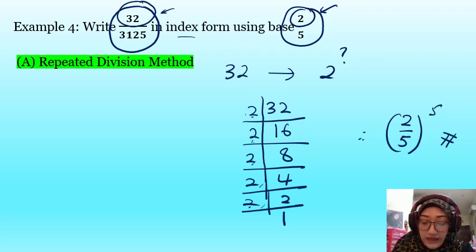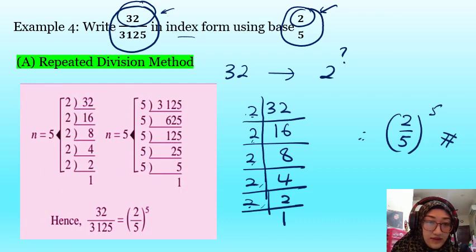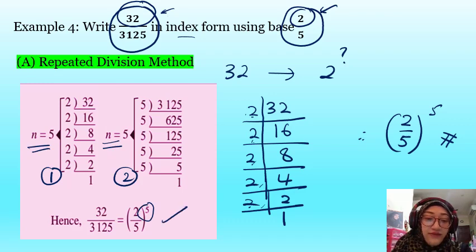Let's look at the working from the textbook. As you can see, they give you two methods, two workings, so you can choose whether you want to do number 1 or number 2. It's the same. The n is still 5.